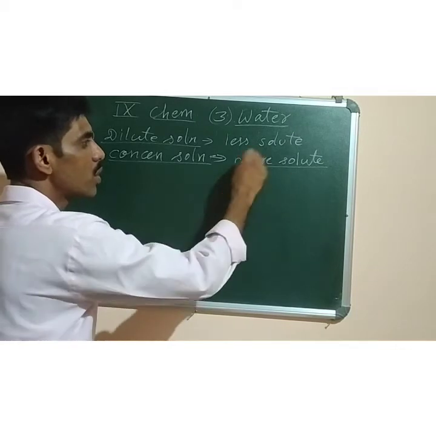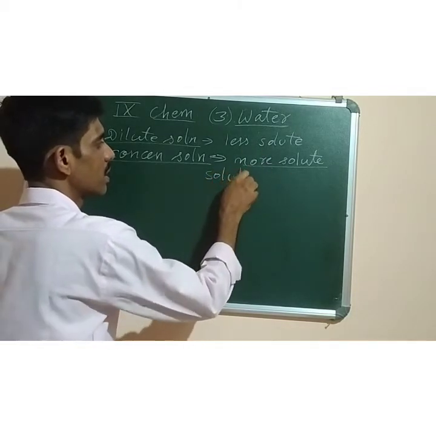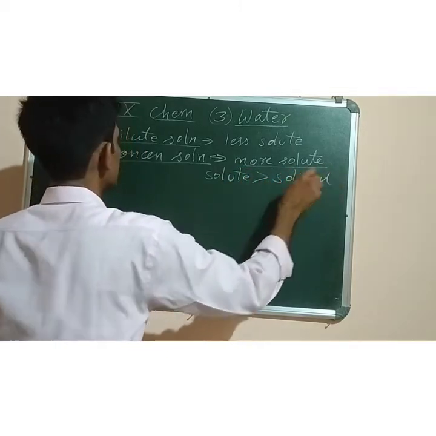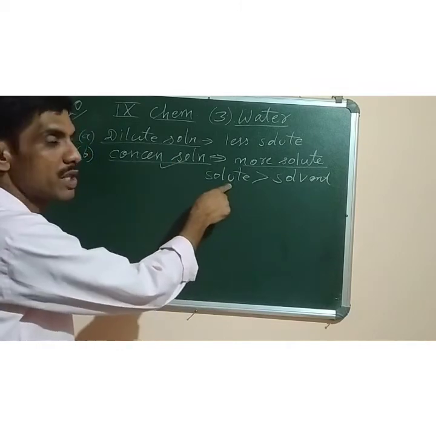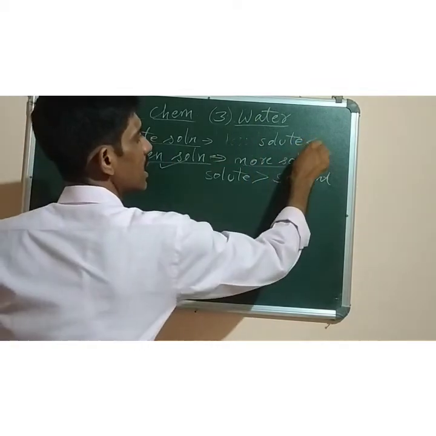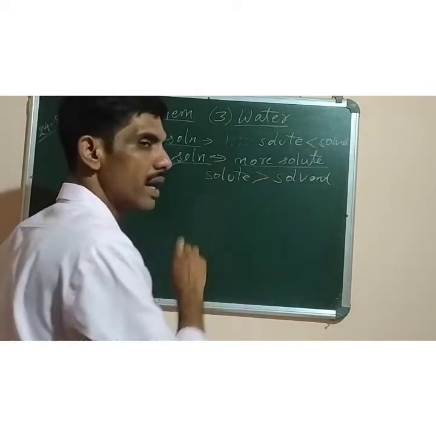Means solute is more than solvent. Like this you can learn: solute is greater than solvent, then the solution becomes concentrated. Using this formula you can learn. Here you can write solute is less than solvent. Less than, greater than, okay.